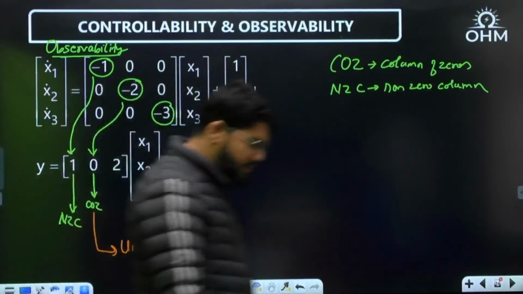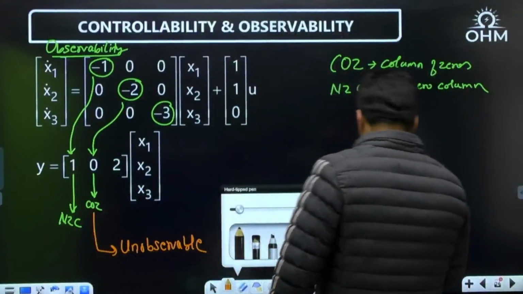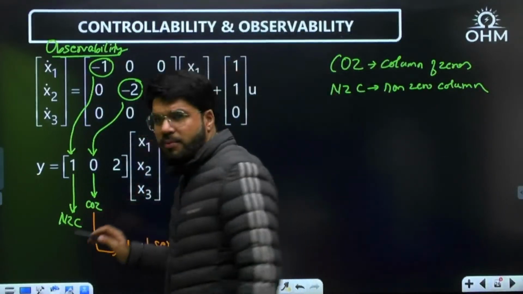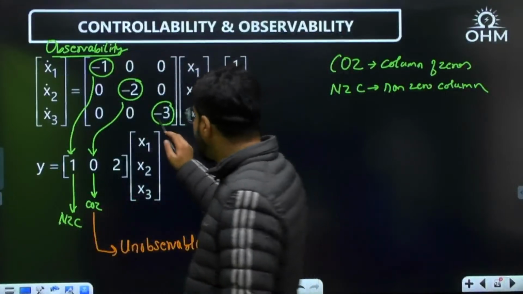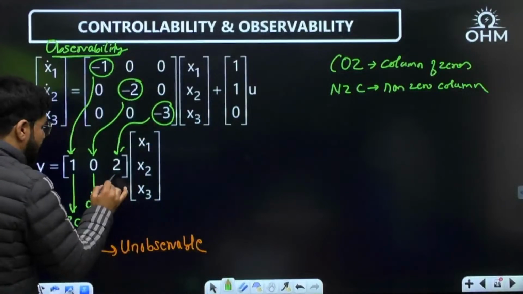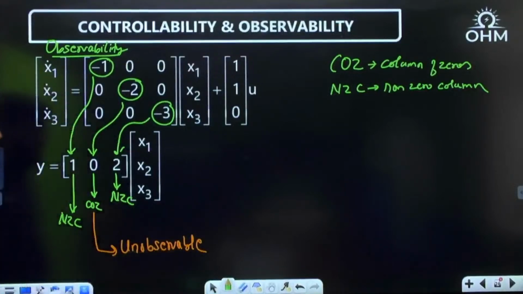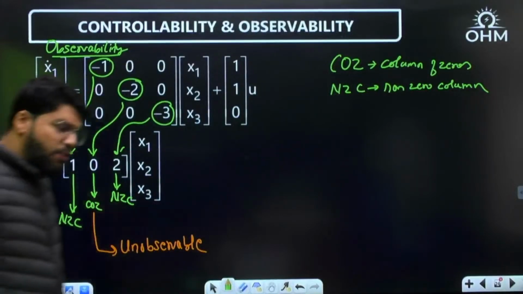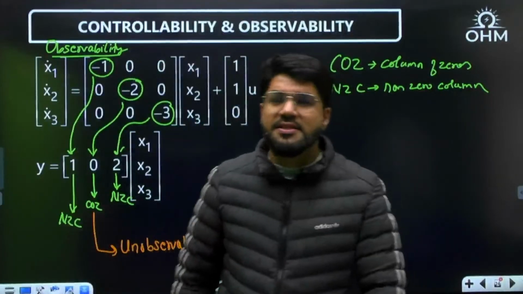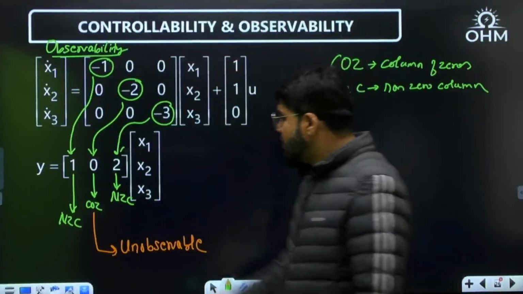The system is unobservable. Even if I go to the third, no problem. The question can stop here. It is unobservable. If I go to the third, third diagonal element means third column, and the third column is non-zero. But no problem. Any one column zero, COZ means unobservable. Again, I told you the beauty of Gilbert's test is you can even say which state is not observable.